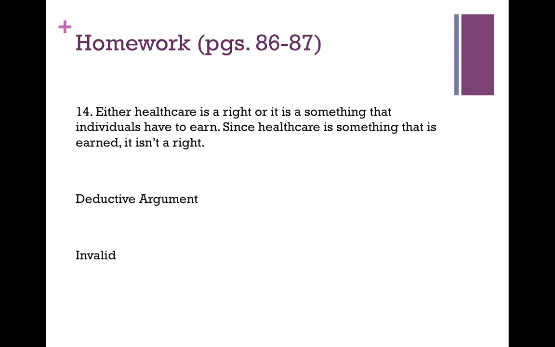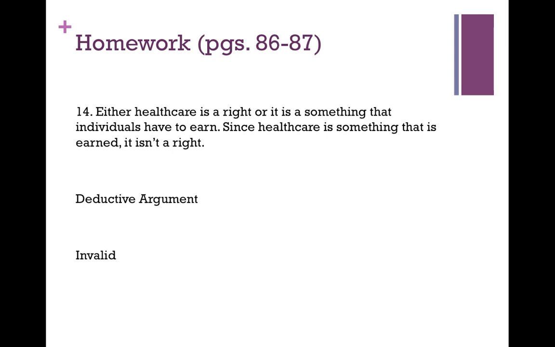And it's invalid for reasons that are a little difficult to explain, but basically you have to think of a way in which the premises could be true and the conclusion could possibly be false. And it might be the case that healthcare is a right and it is something that is earned.